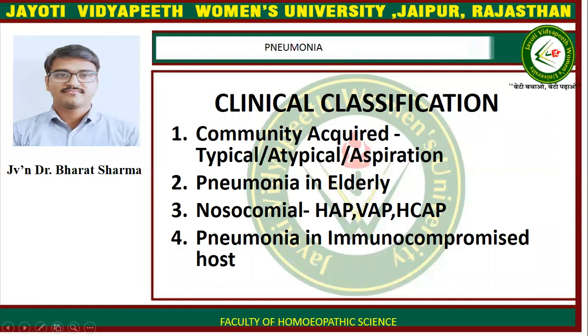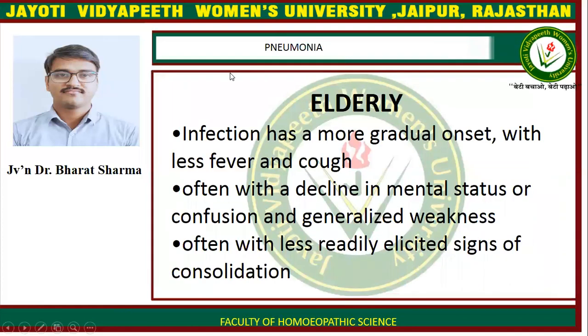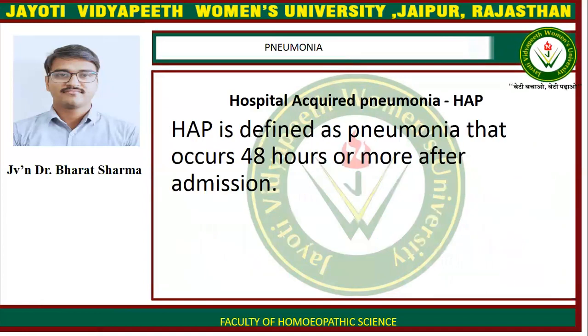Clinical classification: community-acquired typical, atypical, or aspiration pneumonia, pneumonia in elderly, nosocomial HAP or VAP and HCAP, and pneumonia in immunocompromised host. Community-acquired is typical, with classical symptoms, and is the most common cause. Atypical has insidious onset, and pulmonary and extrapulmonary symptoms may be present. Elderly: infection has a more gradual onset with less fever and cough, often with a decline in mental status or confusion and generalized weakness, often with less readily elicited sign of consolidation.